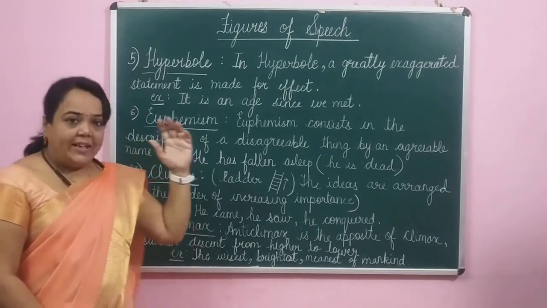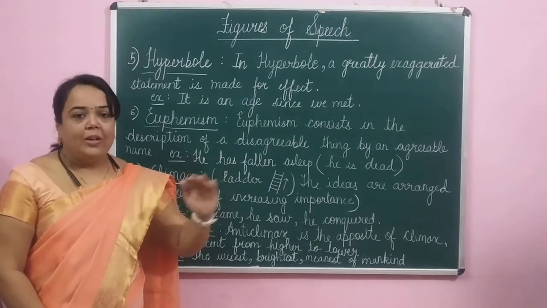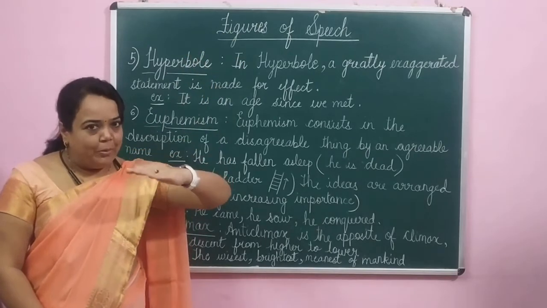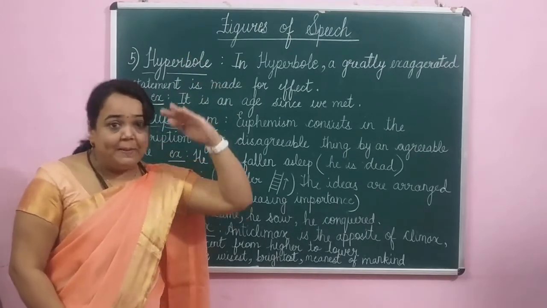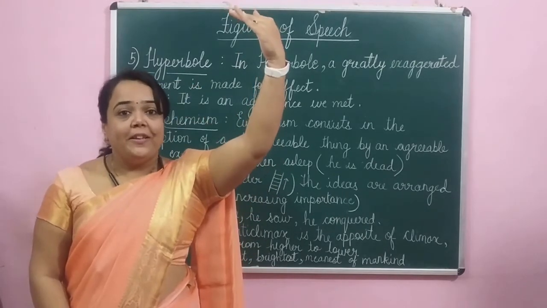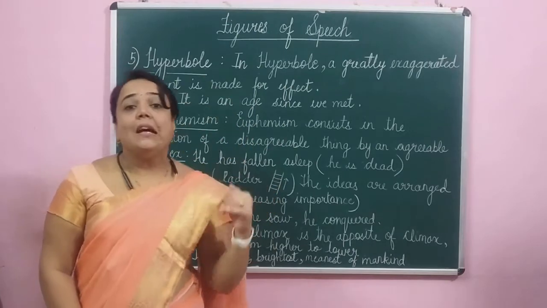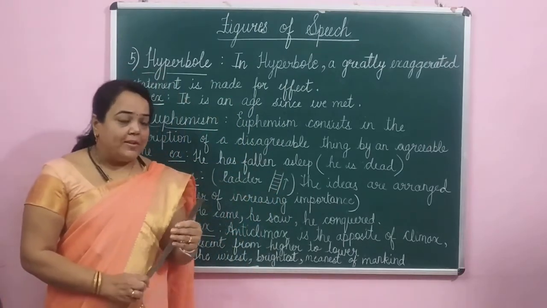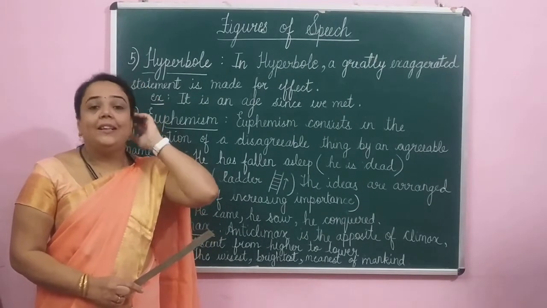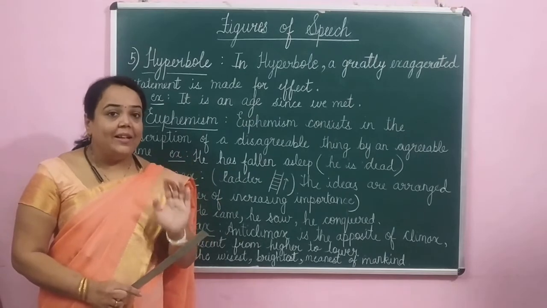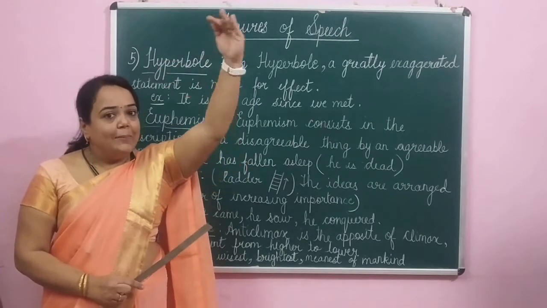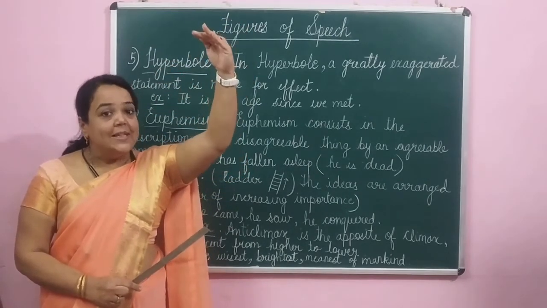For example, he came, he saw, he conquered. We are increasing the order of importance of the ideas stated. Ideas are arranged in ascending order of importance. Which figure of speech? Climax. Climax means ladder in Greek. When you are climbing the steps of a ladder, increasing order of importance, climax.